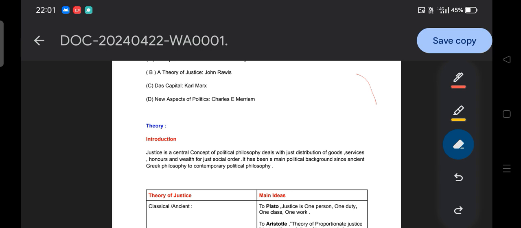But the dimension or definition of justice is universal in nature. There is no single concept of justice that is appropriate or legitimate. Each and every ideology has a different meaning of justice.